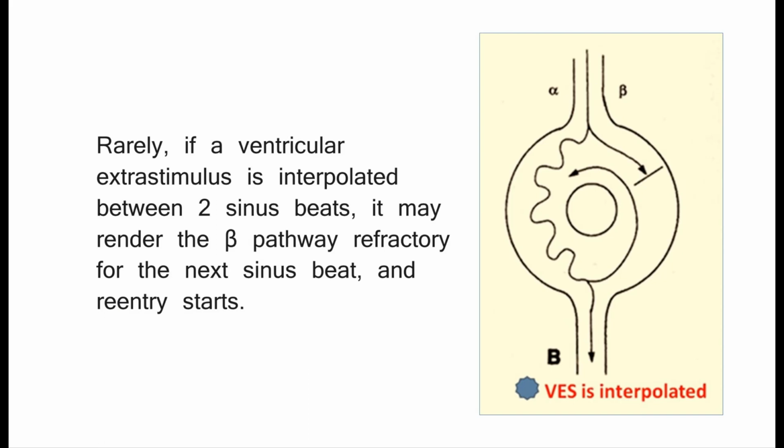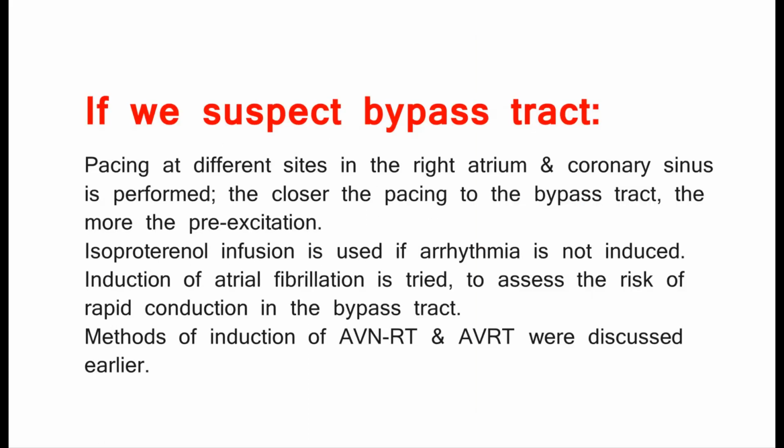Rarely, if a ventricular extrastimulus is interpolated between two sinus beats, it may render the beta pathway refractory for the next sinus beat, and re-entry starts. If we suspect a bypass tract, pacing at different sites in the right atrium and coronary sinus is performed. The closer the pacing to the bypass tract, the more the pre-excitation.